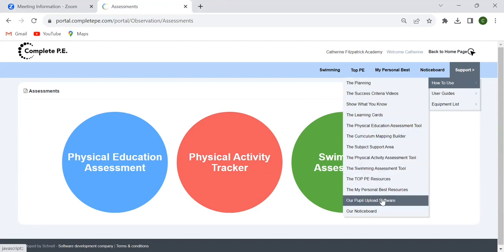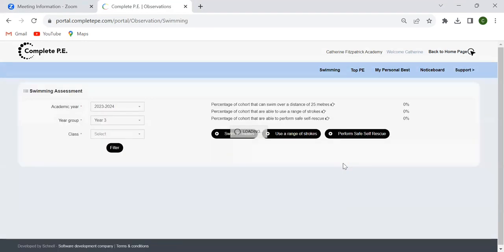Also ensure that you have uploaded your pupils onto Complete PE, because you can't use any of these assessment tools without the pupils' information being uploaded first. If you haven't done that before, our pupil upload software video could be really helpful to help you get started on that. But once your pupils are on the system, you want to go into the swimming assessment area.